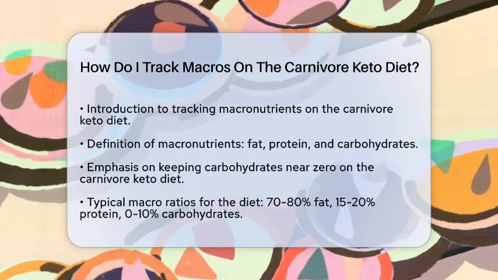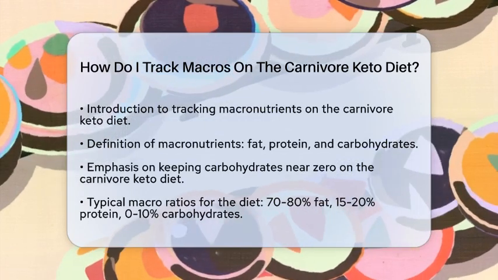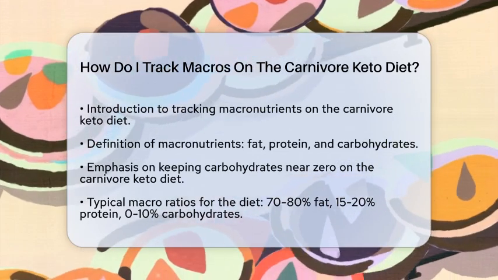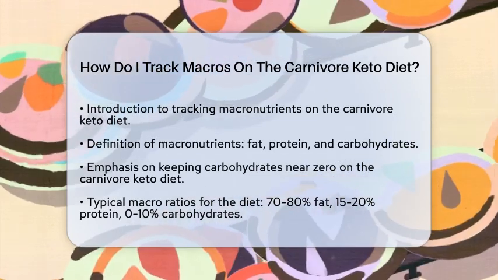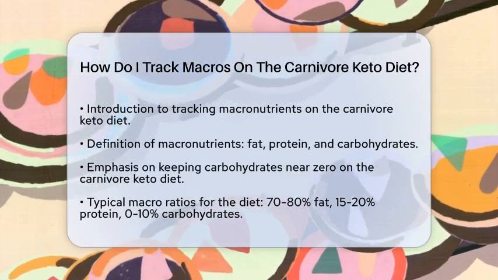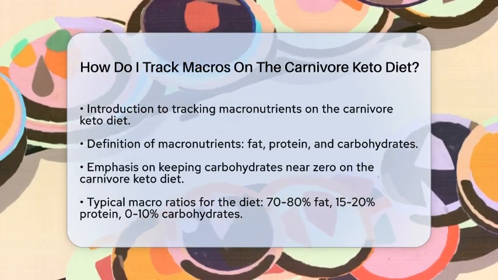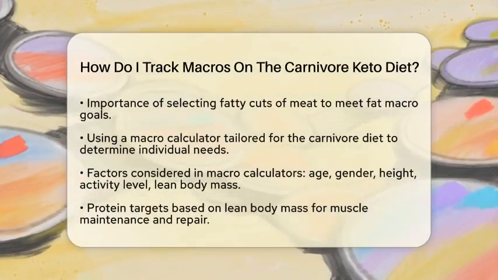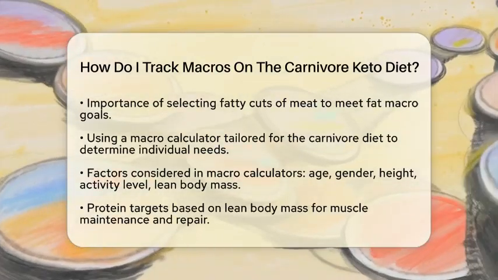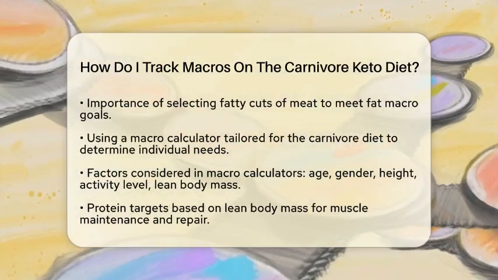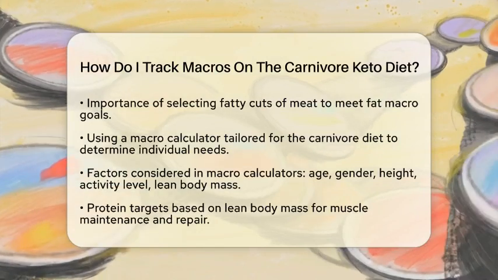To start tracking macros, you need to know the typical macro ratios for the carnivore keto diet. Generally, this diet consists of about 70 to 80% fat, 15 to 20% protein, and 0 to 10% carbohydrates. Since fat is your primary energy source, selecting fatty cuts of meat is vital to meet your fat macro goals.